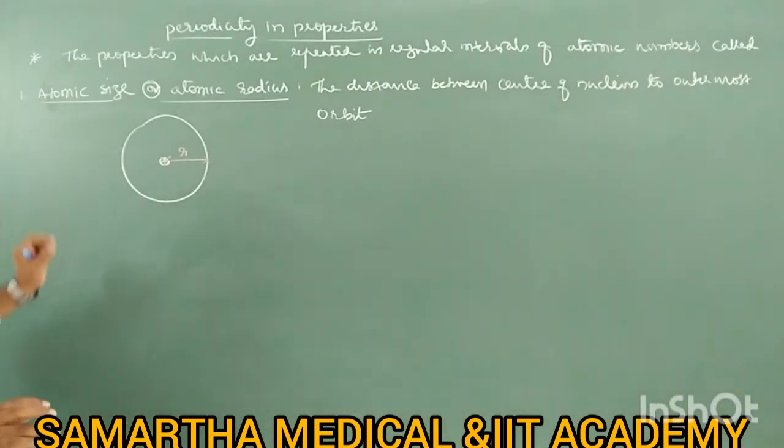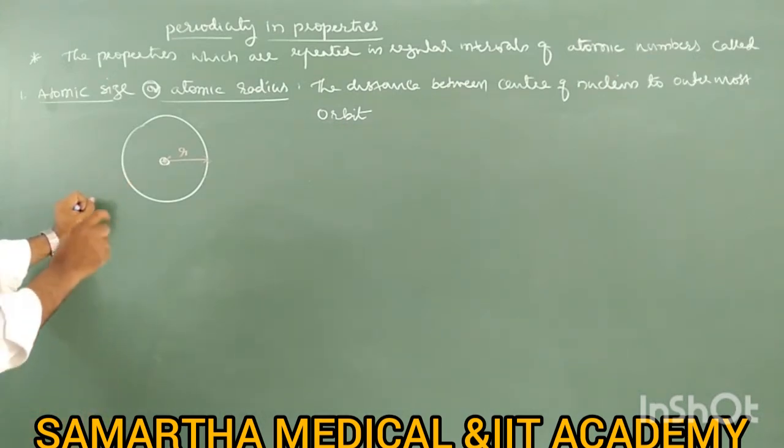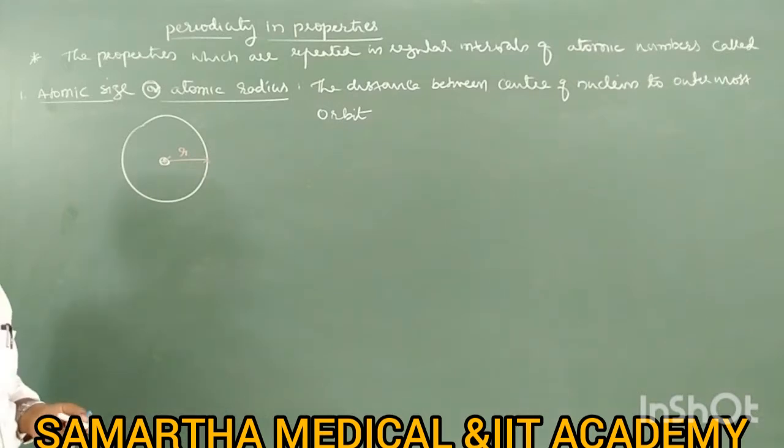Then is it possible to calculate this distance? Is it possible to determine this distance in an atom? No, because we know that atom is the smallest particle. You cannot hold an atom with your hand, or see it with your naked eyes.